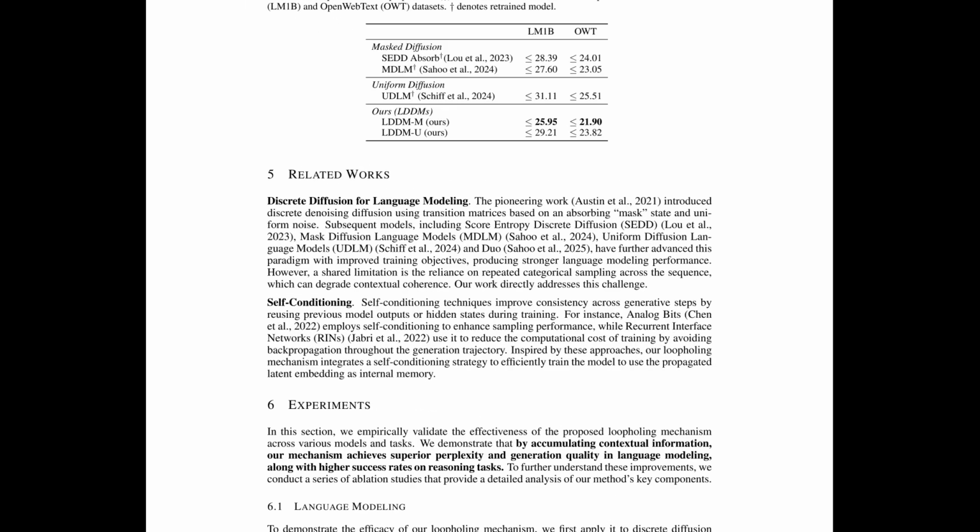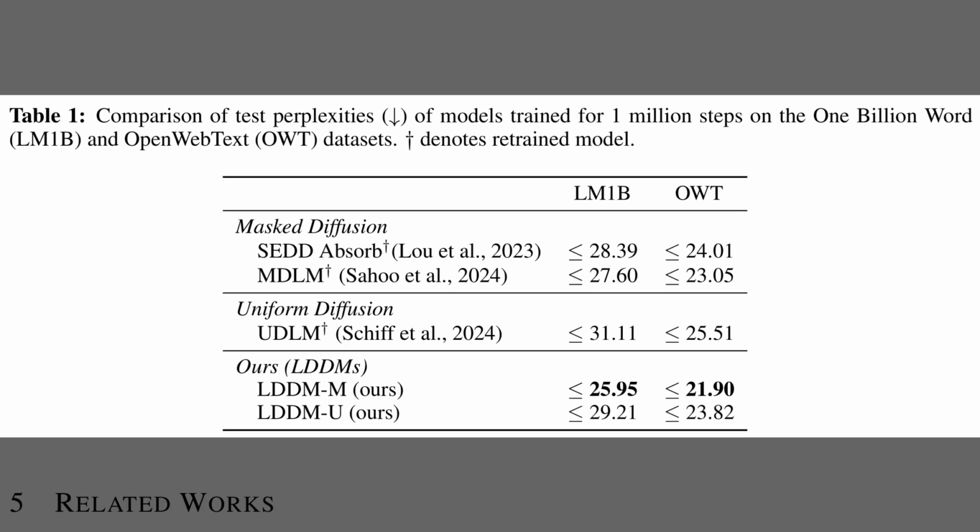So while Figure 3 showed why progress stalls, Table 1 compares test perplexities to quantify the fix. The table reports that lower perplexity means better language modeling, and the loopholing variants consistently win on both datasets. LDD-MM achieves about 21.90 on OpenWebText, which beats prior masked and uniform diffusion baselines. LDD-MU also improves over its uniform counterpart, showing that the deterministic context path helps regardless of the diffusion noise type.